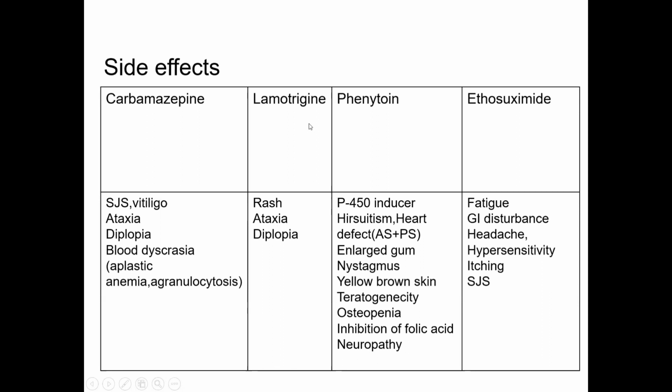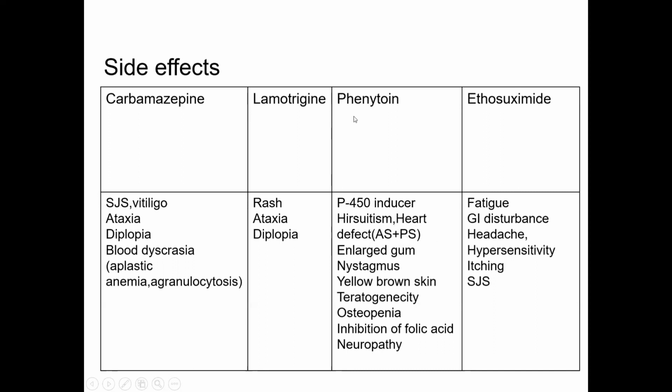Now, another important and commonly used drug with its side effects is phenytoin. Just look at the spelling of phenytoin, and look at the side effects. P450 inducer, H for hirsutism and heart defect, the most common heart defects being aortic stenosis and pulmonary stenosis.